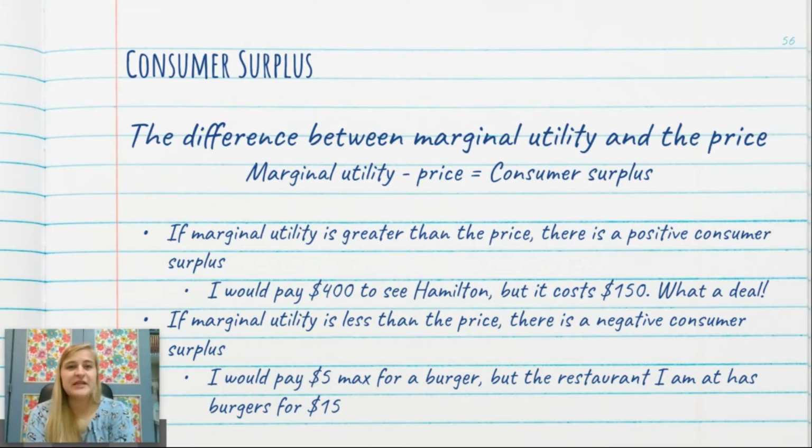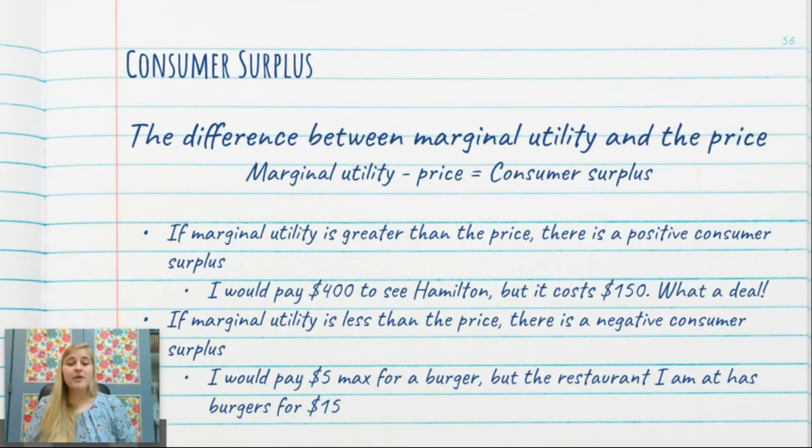If the marginal utility, the price I would pay, the satisfaction I get from that good is higher than the price, there's a positive surplus. Okay, so I would pay $400 to see Hamilton, but the ticket only cost $150. Dang, that's a deal, right?